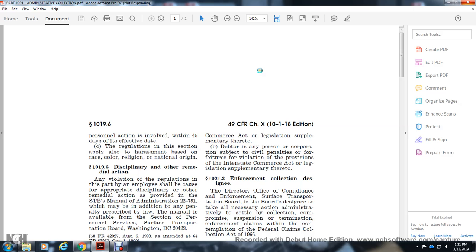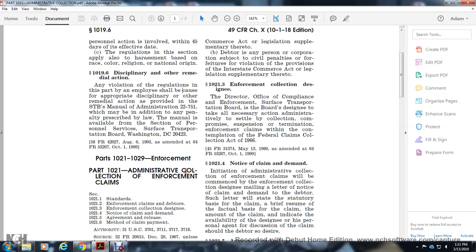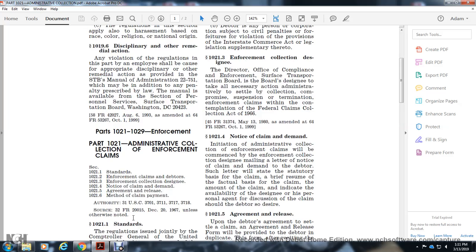Okay, alright. Continuing Surface Transportation Board, parts 1021 to 1029, enforcement. Part 1021, administrative collection of enforcement claims. 1021.1, standards. 1021.2, enforced claims and debtor. 1021.3, enforced claims designee. 1021.4, notice of claim, demand. 1021.5, agreement and release. 1021.6, claim payment.